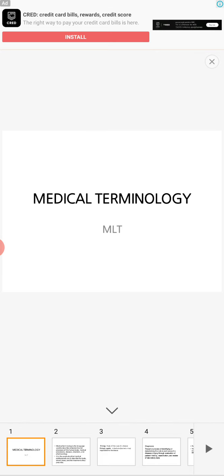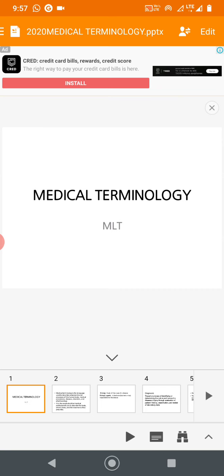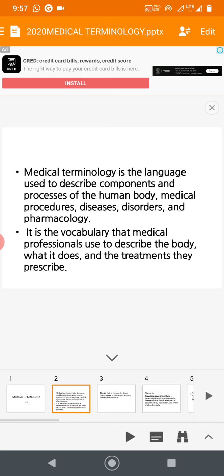These terms are useful during your professional courses and your further study in this field. So you should know what is medical terminology. I am mainly concentrating on clinical laboratory related medical terminology. Okay, clinical laboratory related medical terminology. So what is medical terminology?